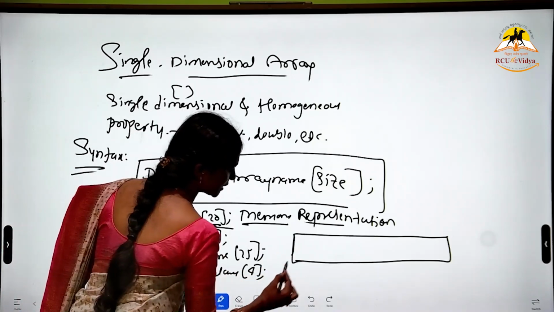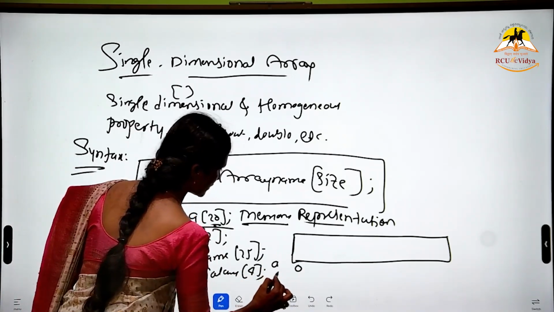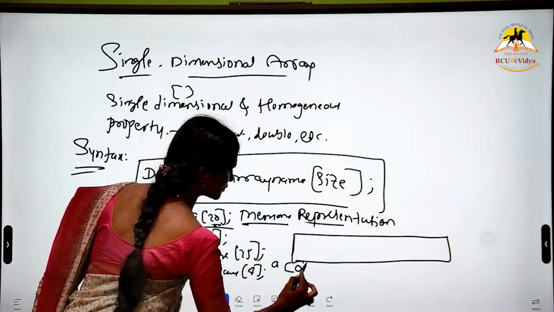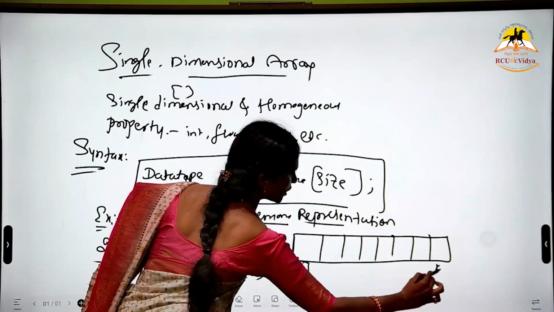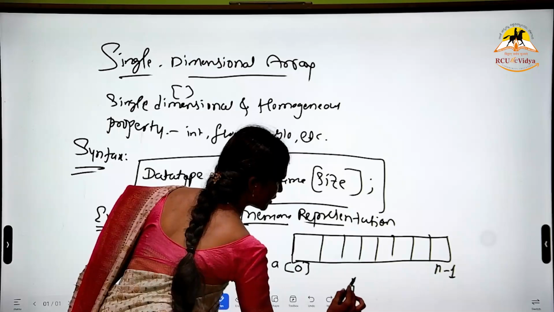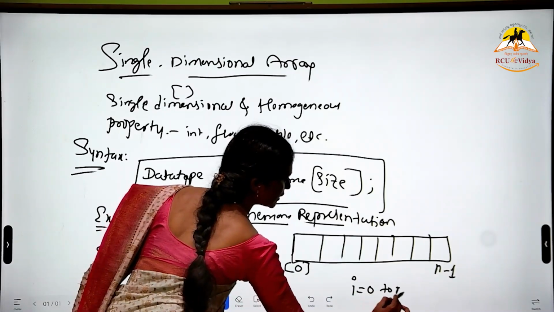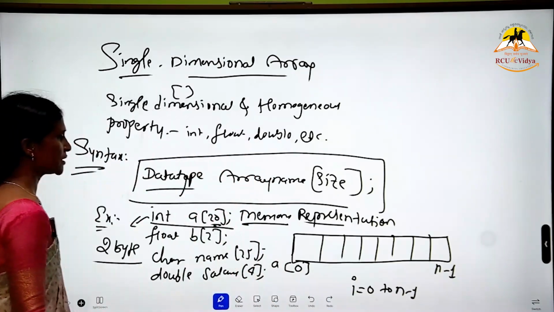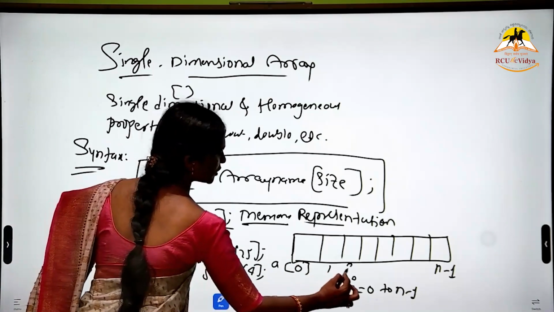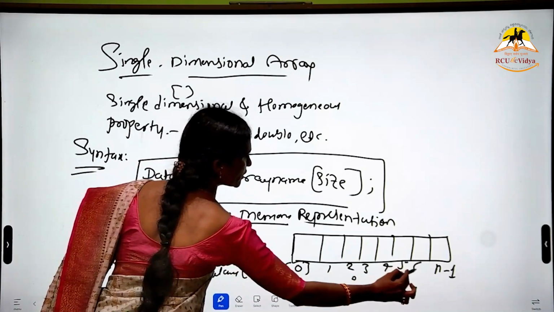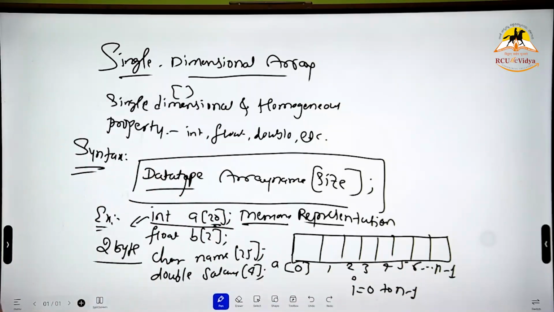20. So the indexing will start from 0, then 1, 2, 3, 4, 5, 6, and so on up to n minus 1, where i starts from 0 to n minus 1. Hence, this is called an indexed array. The first one is a of 0, next a of 1, 2, 3, and so on to n minus 1. This is the memory representation and definition of a single dimensional array.